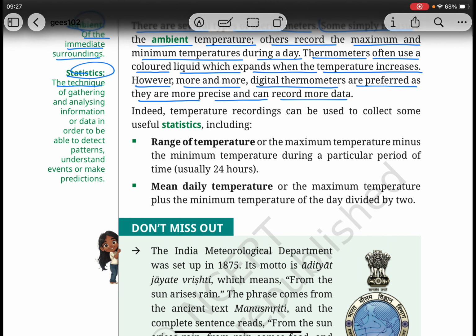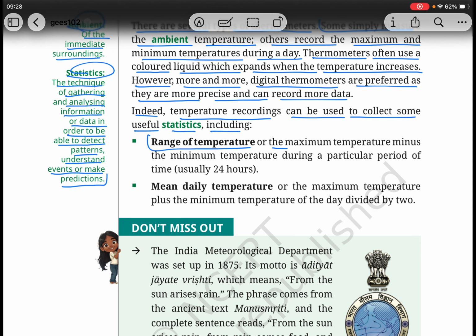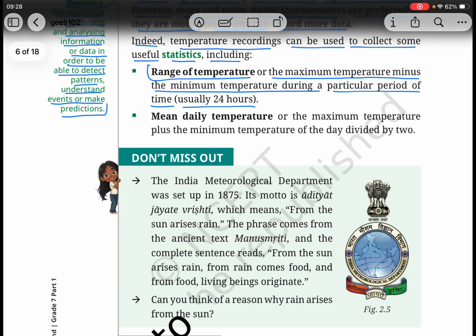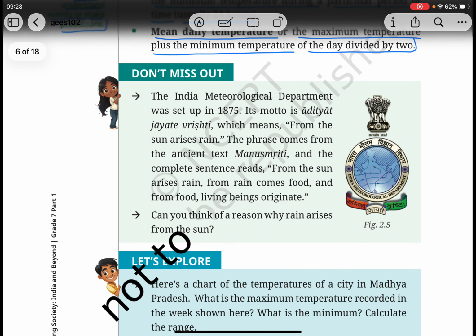Statistics: the technique of gathering and analyzing information or data in order to be able to detect patterns, understand events, or make predictions. Indeed, temperature recordings can be used to collect some useful statistics, including range of temperature, or the maximum temperature minus the minimum temperature during a particular period of time, usually 24 hours. Mean daily temperature, or the maximum temperature plus the minimum temperature of the day divided by 2.